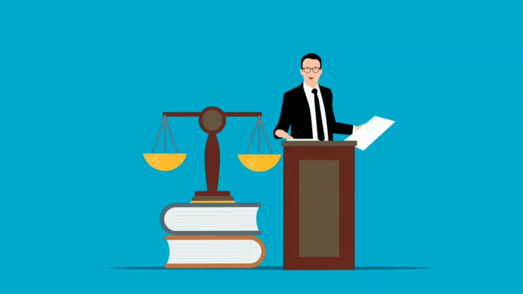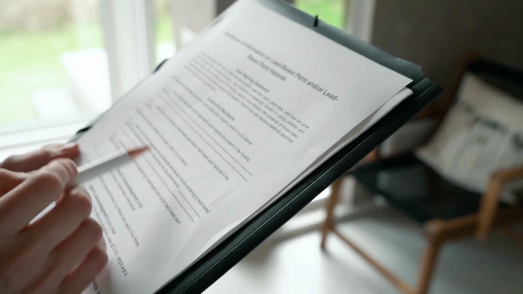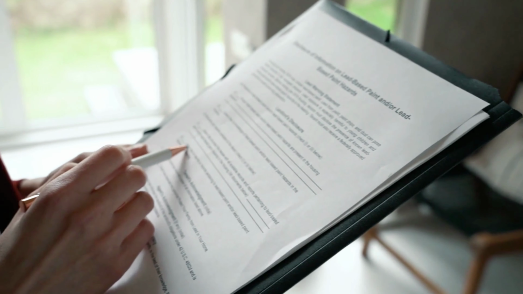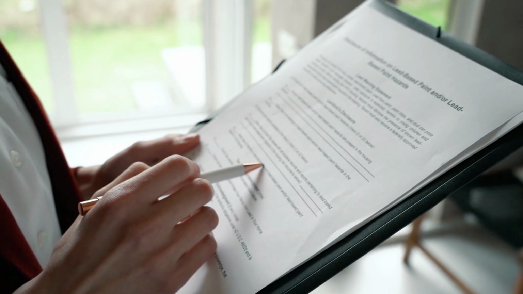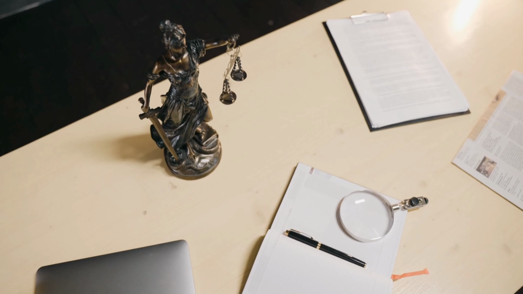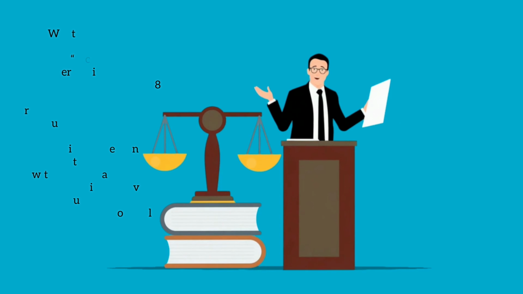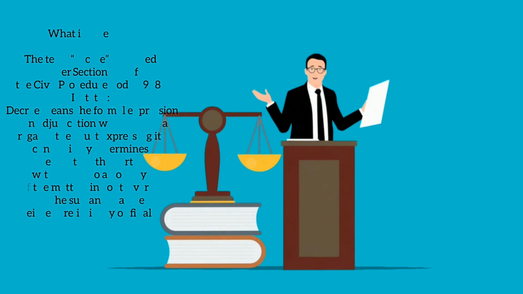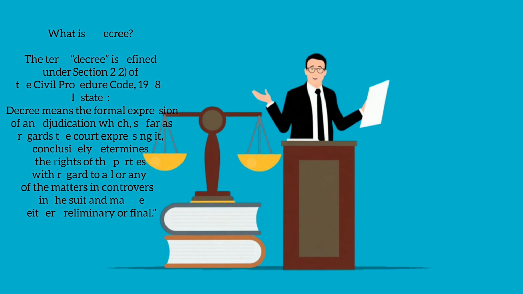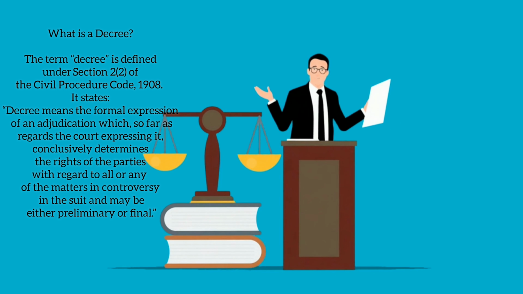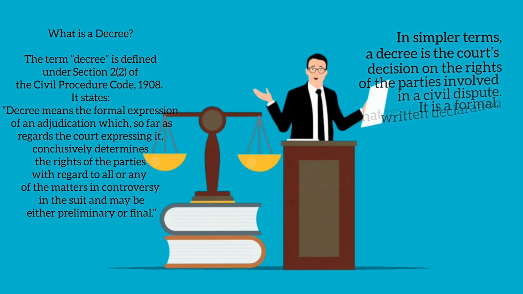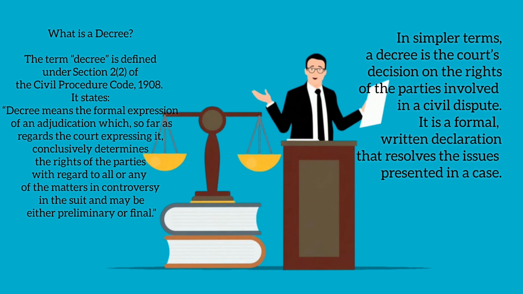Okay, and let me tell you how this series will go. We'll practice some previous year questions and see how we will structure the answers, and that's how we'll continue. There was this question previously asked in the OJS examination: define decree and state the essential elements. The question was for 15 marks. To start, we'll write what is a decree, defined in Section 2 clause 2.